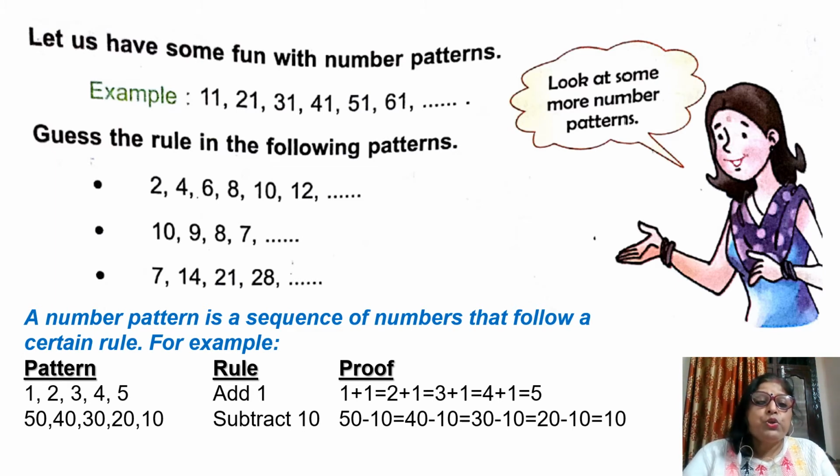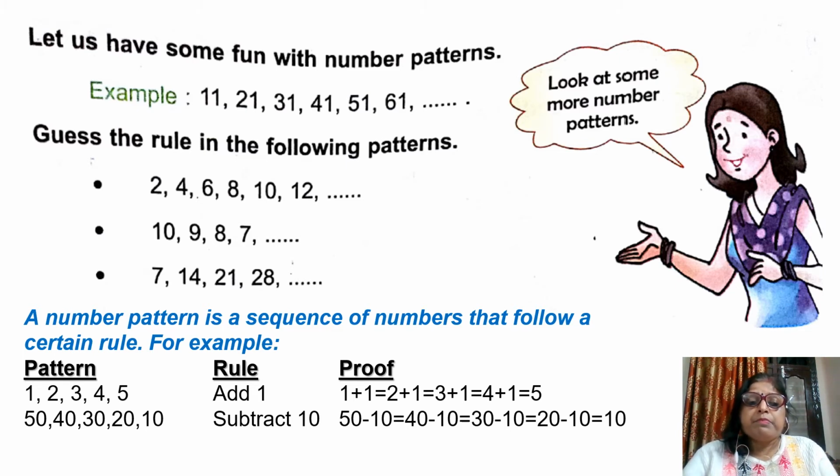First you think which rule all these numbers are based on. Then you write the next number. Next one, 10, 9, 8, 7, it is in decreasing order. It means the next number will be in decreasing order. First you see the numbers, then guess the rule, then write the next number. In this way you can complete the pattern.